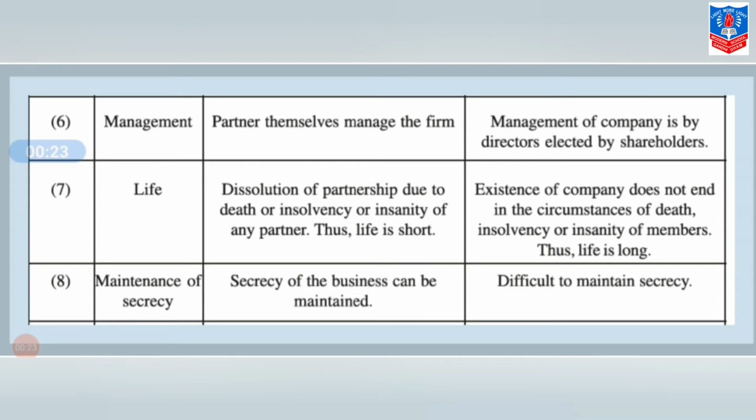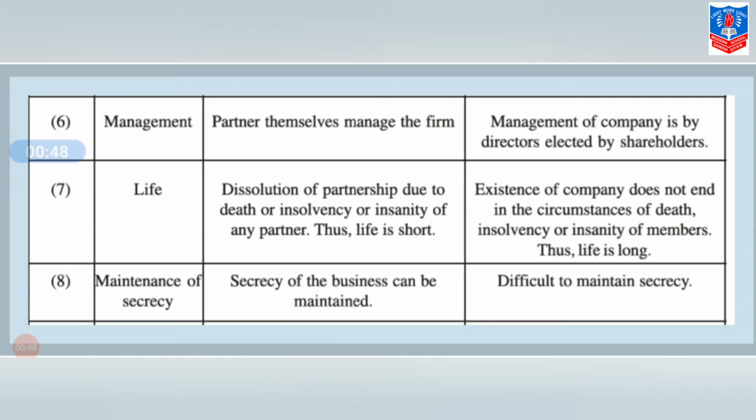Seventh point of difference, that is life. Dissolution of partnership occurs due to death or insolvency or insanity of any partner. So the life of a partnership firm is short, while the existence of a company does not end in the circumstances of death, insolvency or insanity of members.